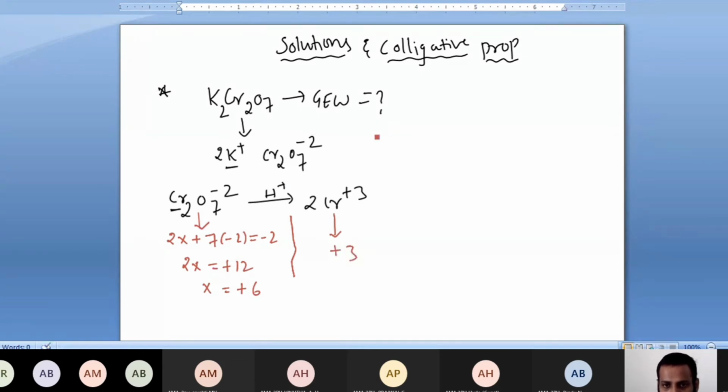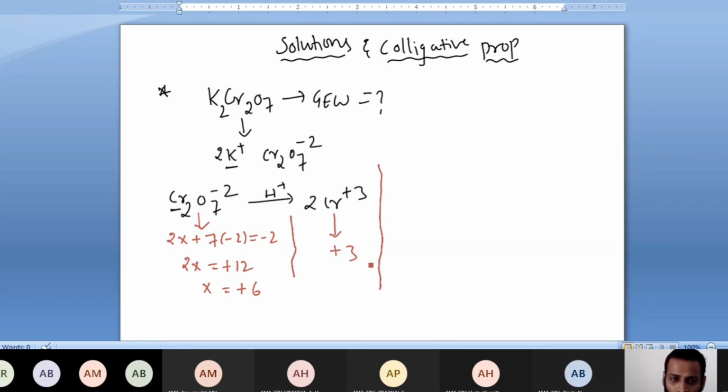Here, how many ions are present also matters for gram equivalent weight, because you are taking the gram equivalent weight for Cr2O7 2-, and including potassium, but the potassium oxidation state is not changing. That's why I did not write it there.